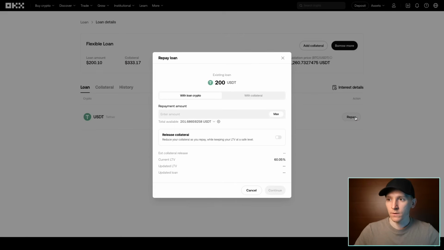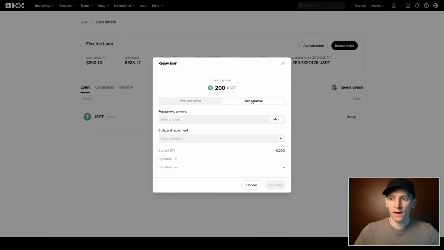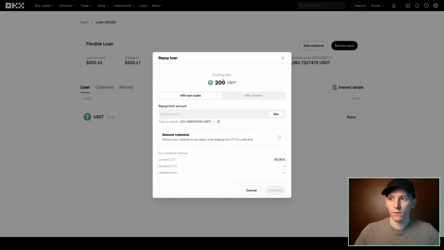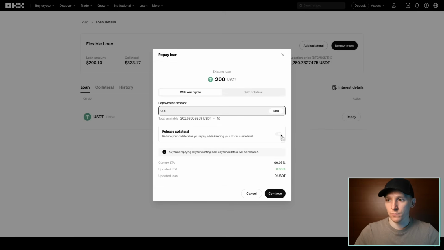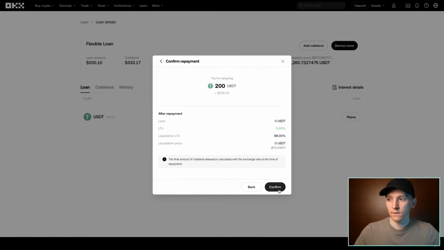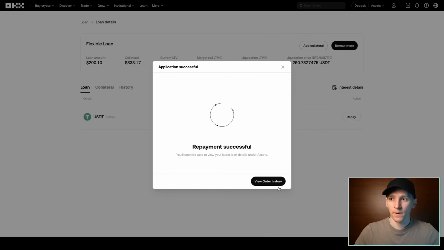But we're going to repay. And you can see with loan crypto or with collateral. So with collateral is Bitcoin. With loan crypto is the dollars that I just borrowed or the USDT. I'm going to press max here. I want to release my collateral as well. And I'm going to repay. You can see that here and continue, confirm. So that repays the loan. So then I repay the dollars and then I obviously unlock that Bitcoin now and I can use that Bitcoin. That's my property again and I can withdraw it from the platform.